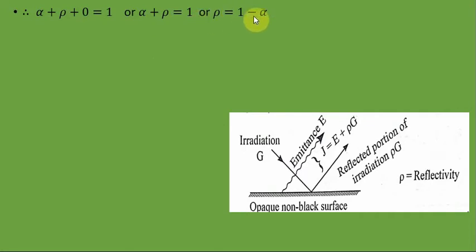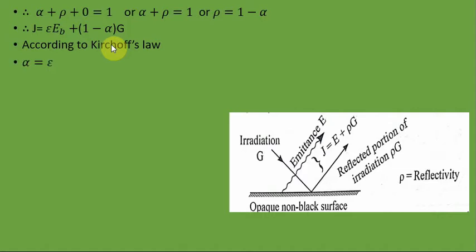That means the reflectivity we can write in terms of absorptivity. So the above equation will become J is equal to epsilon EB plus 1 minus alpha into G. And according to Kirchhoff's law, alpha is equal to epsilon, so we can substitute there. So we get this equation: J is equal to epsilon EB plus 1 minus epsilon into G.